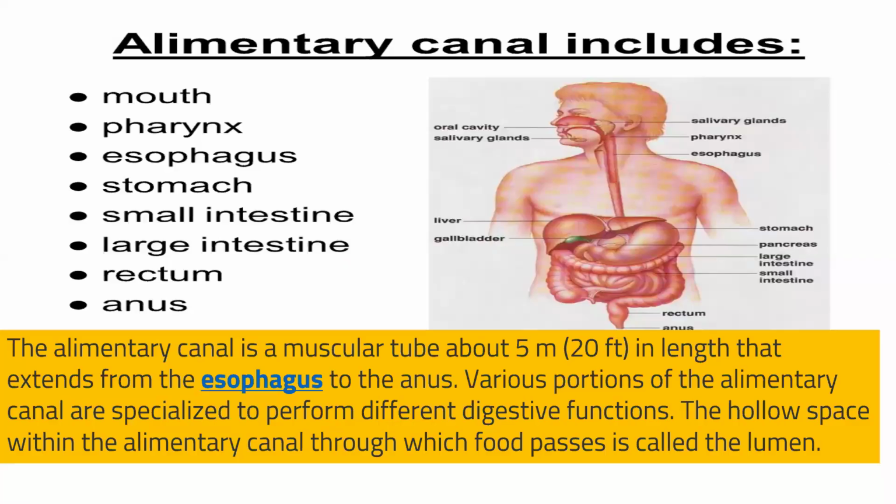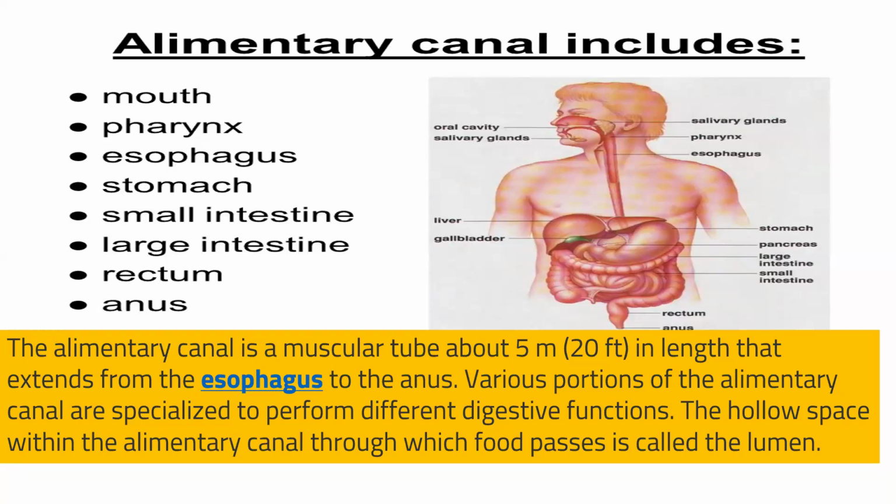Alimentary canal includes mouth, pharynx, which is also called throat, esophagus, which is also called food pipe, stomach, small intestine, large intestine, rectum, and anus. The alimentary canal is a muscular tube, approximately 5 meters or 20 feet in length, that extends from the esophagus to the anus.